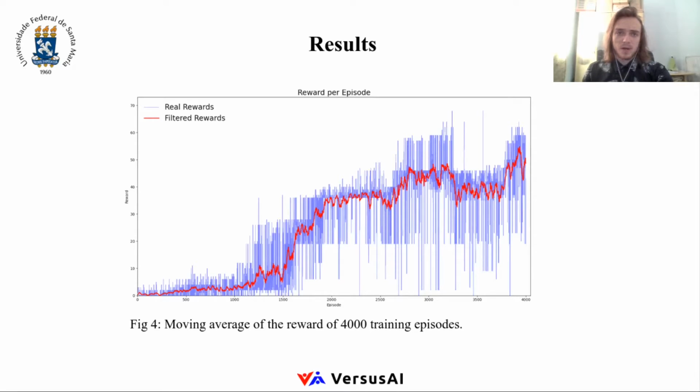In our environment, the vehicle was set to always start at the same initial checkpoint. The agent also had to navigate through the environment, while avoiding the obstacles in order to maximize the reward, reaching the next goal without a collision. Since the map never changed, the navigation was basically a memorization problem. The performance was measured by moving average of 25 training episodes. This is shown in Figure 4 present on the screen.